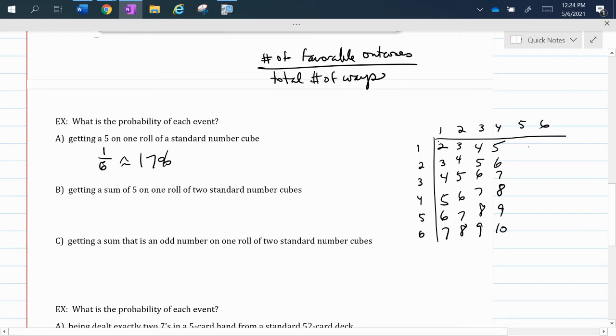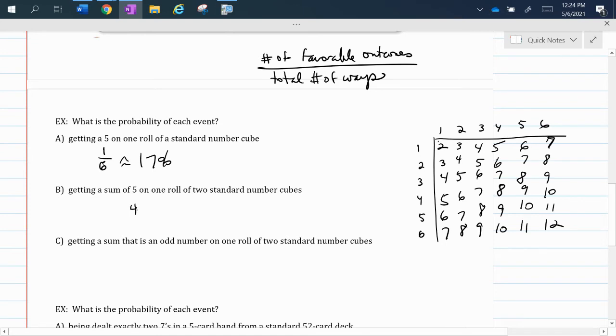The 2 number cubes. 5 plus 1 is 6, 5 plus 2 is 7, 5 plus 3 is 8, 9, 10, 11. 6 plus 1 is 7, 8, 9, 10, 11, 12. So I'm just writing down all the possibilities here. And I see that there are four possible ways to get a sum of 5. You could have 1 plus 4, 2 plus 3, 3 plus 2, or 4 plus 1, the only possibilities for a sum of 5.